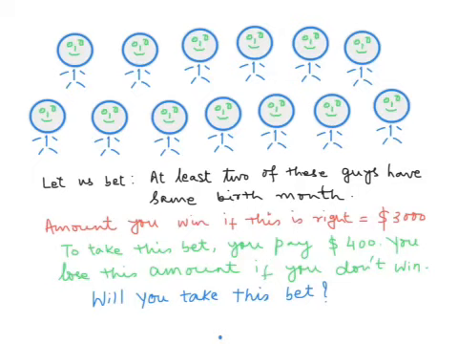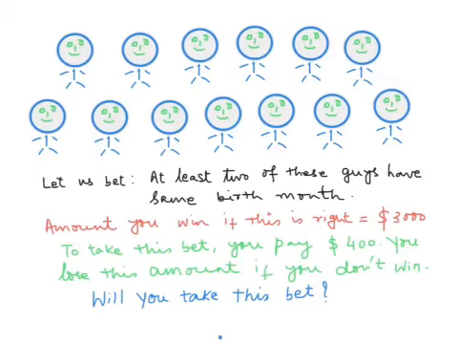What is the probability of our winning this bet? That is very important, because if the probability is very high, then we can pay more for taking the bet, and if the probability of winning is very less, then we will be very conservative and we will not try to take this risk.